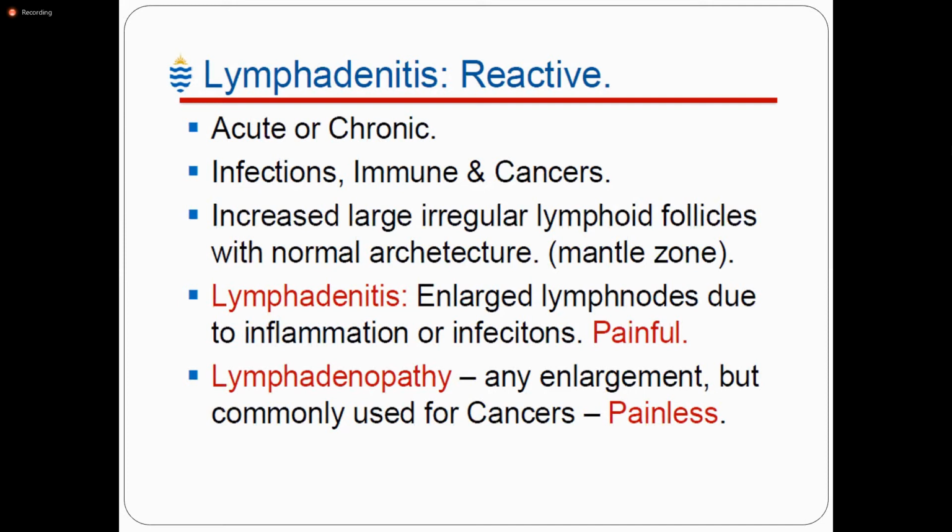Any immune response against a foreign antigen can lead to lymph node enlargement, lymphadenopathy. Lymphadenitis is enlarged lymph node due to inflammation or infection, and they are painful. Lymphadenopathy is any enlargement, but commonly used for cancer, and they are usually painless.